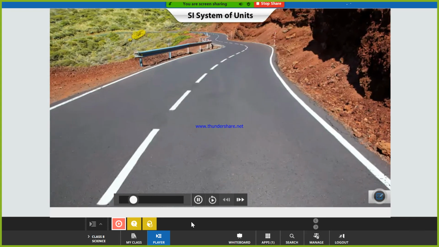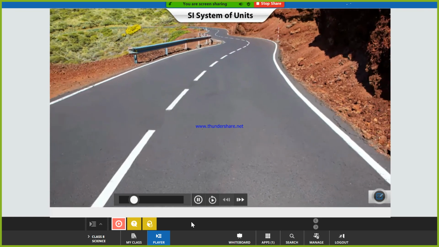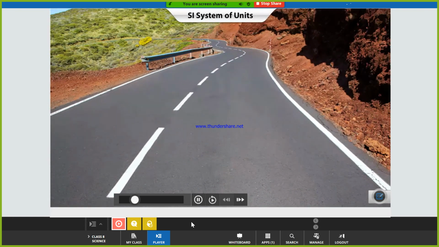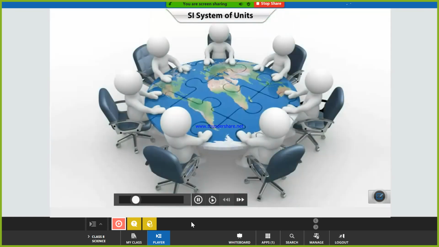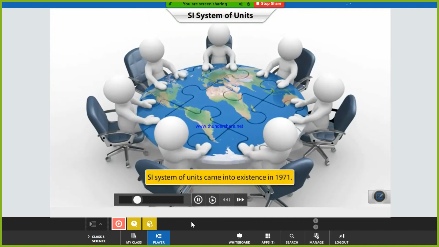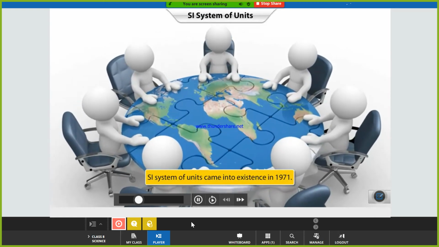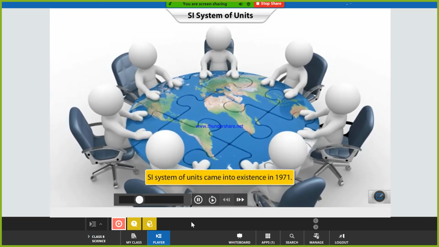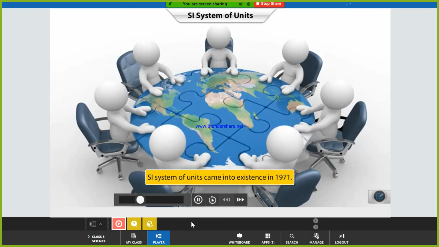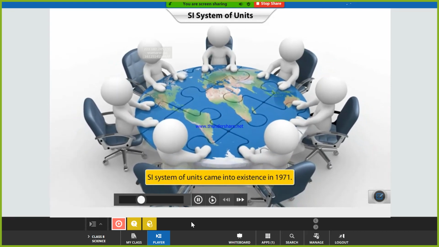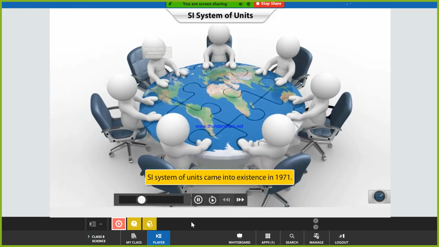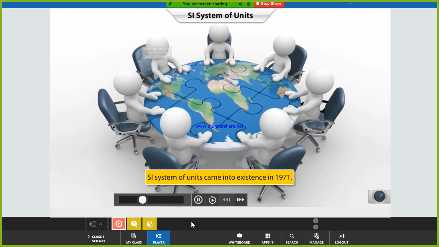Also, the measurement of one unit, for example a mile, differed from place to place. To overcome such differences, the SI system or Le Système International d'Unités was introduced. It came into existence in 1971 when the General Conference on Weights and Measures was convened for a uniform system of measurement.